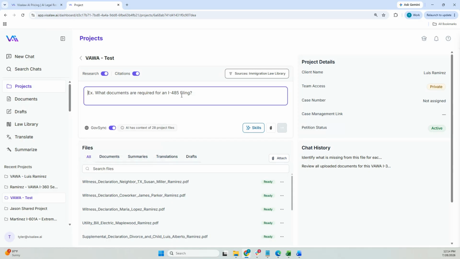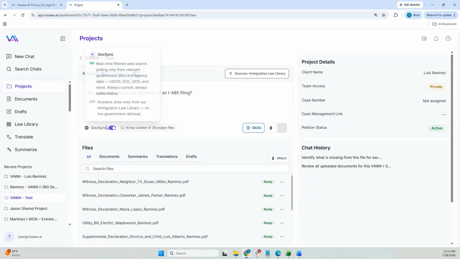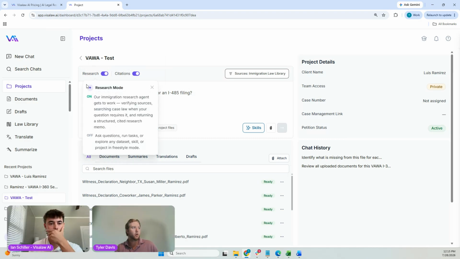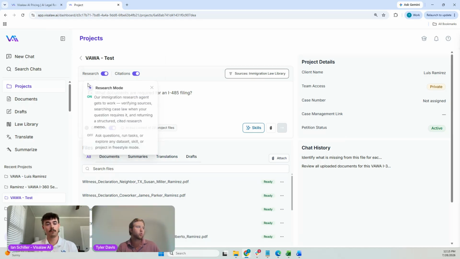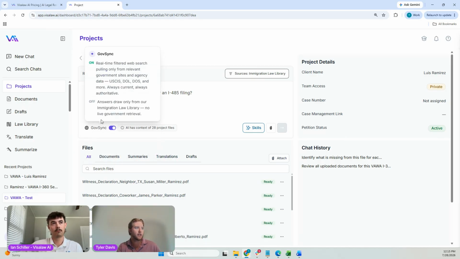In addition to that law library, we do have this GovSync option as well. GovSync is relatively new. We are now linked with the government websites, specifically USCIS, DOL, DOS. And what the system will do is when I run chats within here, it will go out to the immigration law library to find that content for our answer and essentially cross-reference or run a conflict check of that answer against the government website, double checking in two valid and verified locations that the answer it's about to prepare for me is the most accurate and the most up-to-date answer possible.